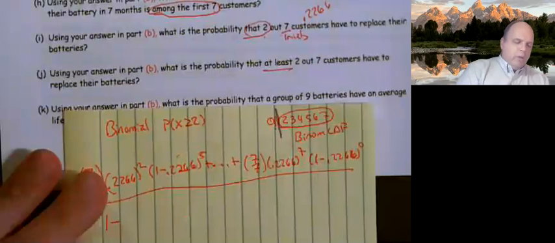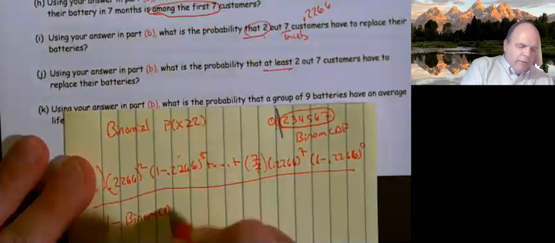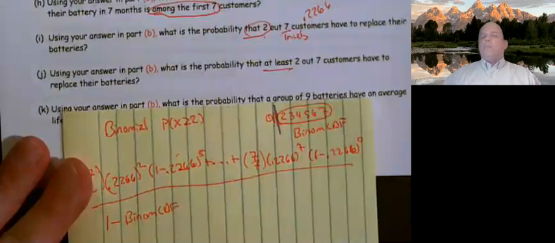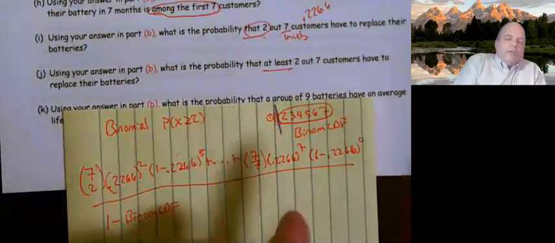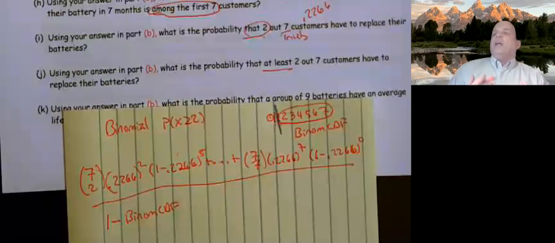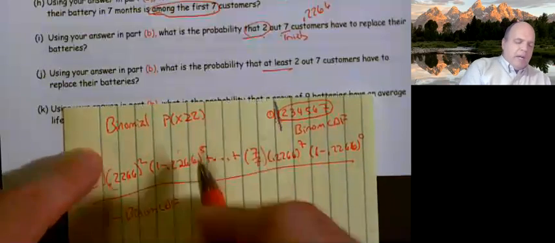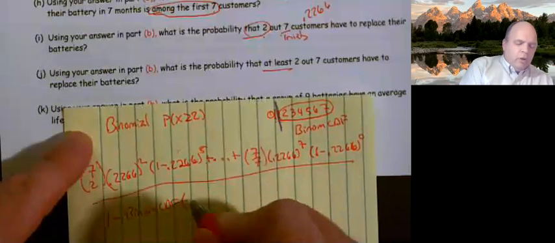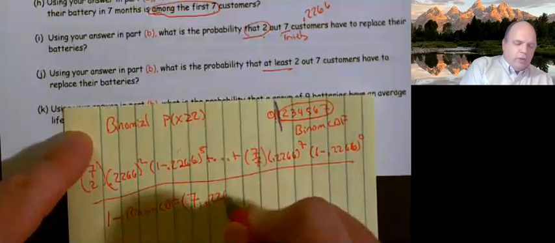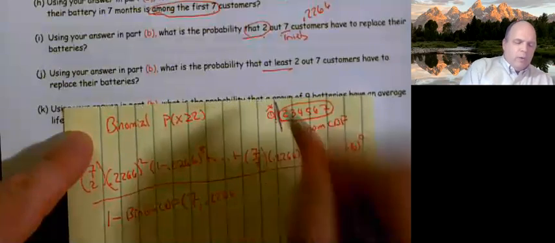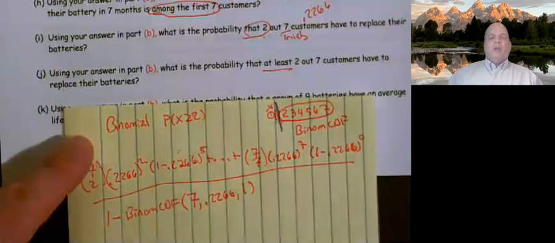So I want to do 1 minus the binomial CDF, and you're inclined to say 2, and I'm like, no, we want 2, so don't take 2 away. You can have what I don't want. Well, what don't I want? I don't want 1. So 1 minus the binomial CDF, trials is 7, probability is 0.2266, and the X value that I don't want happens to be 1.